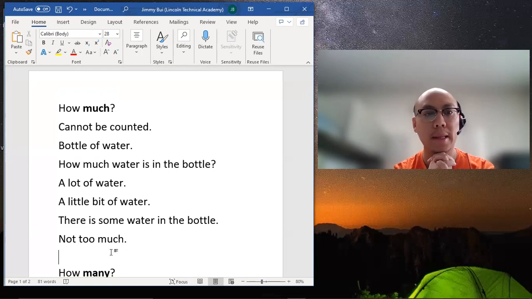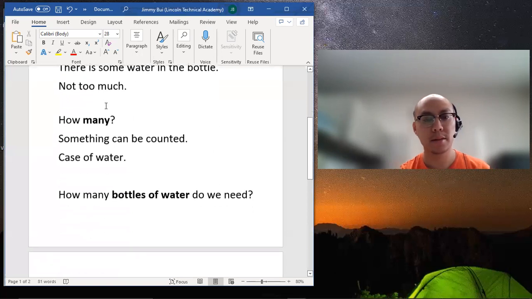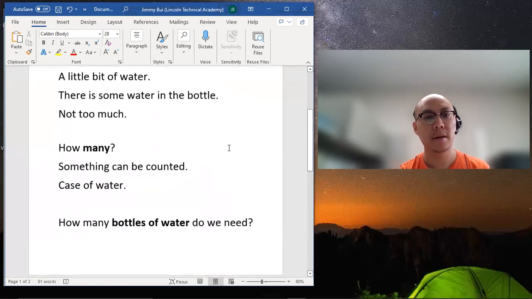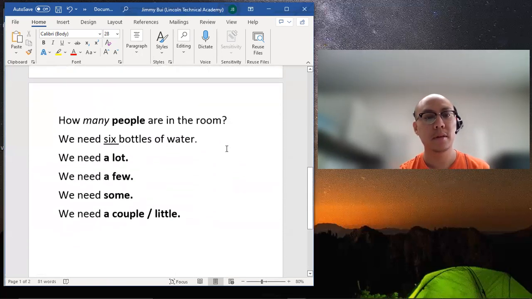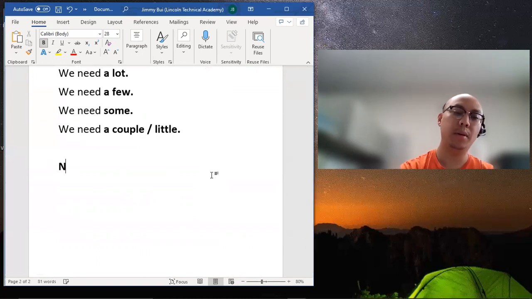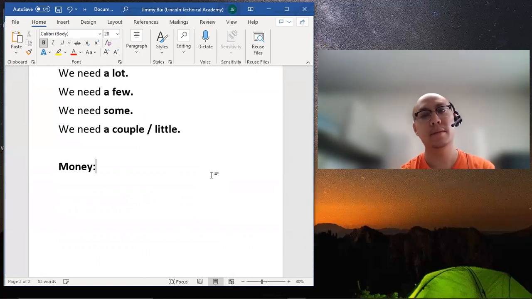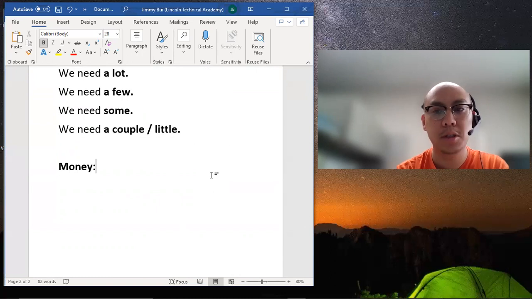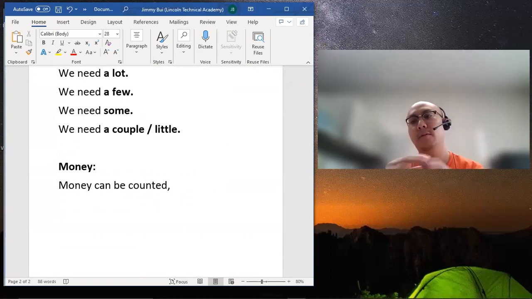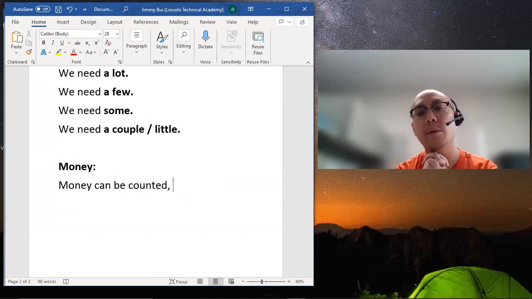One noun that can also be confusing is money. So looking at the noun money, we know we can count money. Money can be counted. However, of course, in English, there are always exceptions to the rule.